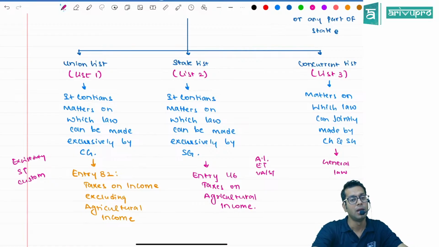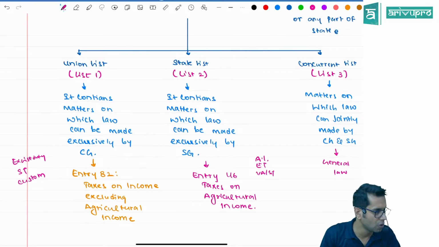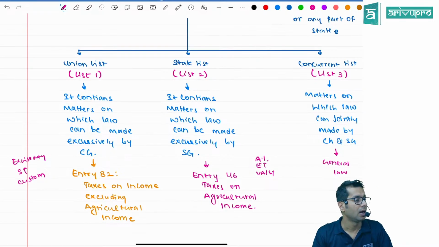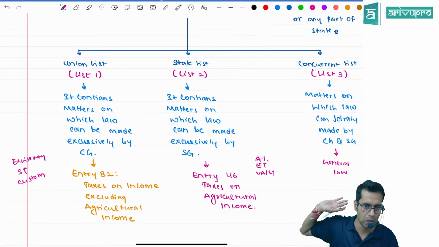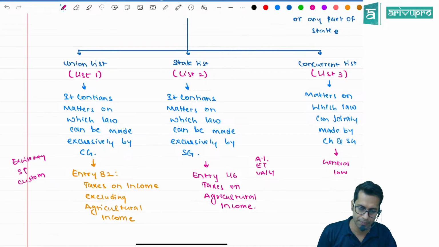For example, up to the age of 14, education is compulsory. Everyone should be educated. Then the Women Protection Act and the Indian Penal Code all come under general laws. Meaning here the power will be with both the central government and the state government. They both will jointly come together and make the law.